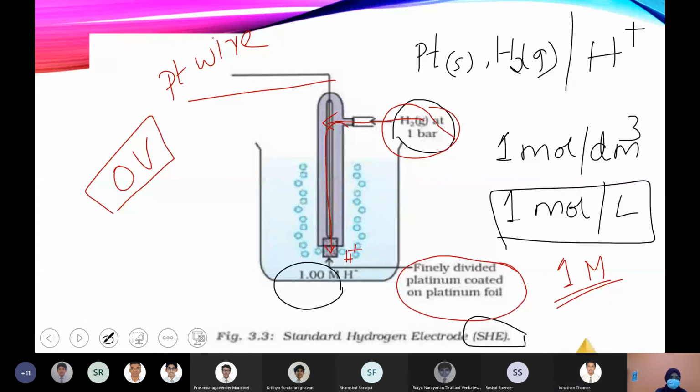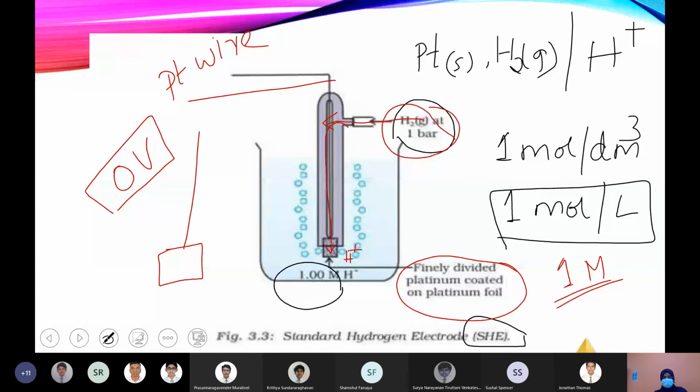Platinum wire at the end, it's connected with a surface, a plate of platinum, something which is porous, so that hydrogen can come and adsorb on the surface. Not like a very thin wire, because this hydrogen gas has to get adsorbed, right? Then only there will be connection between hydrogen and H plus ion. For that we are using porous platinum.